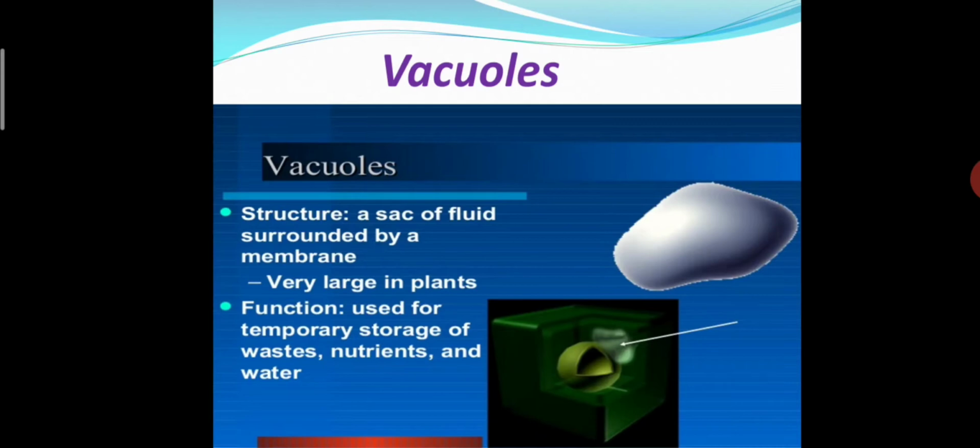So vacuoles are sac-like structures, very large in plant cells, and their main function is to store food, waste and nutrients. This is the structure of the vacuole.